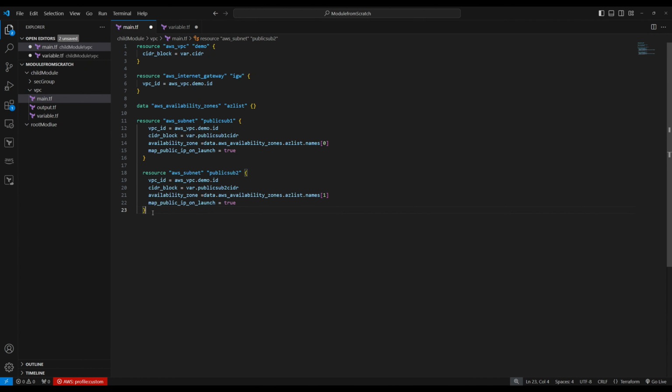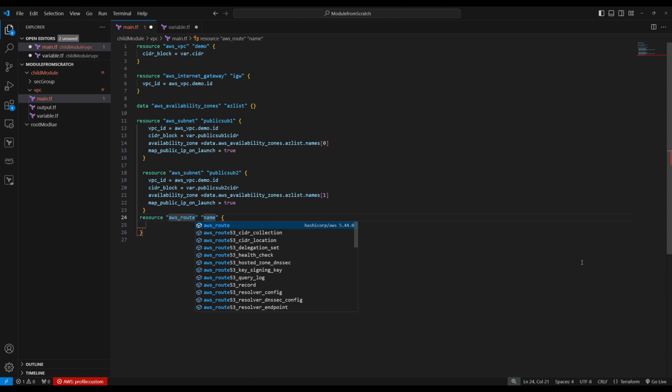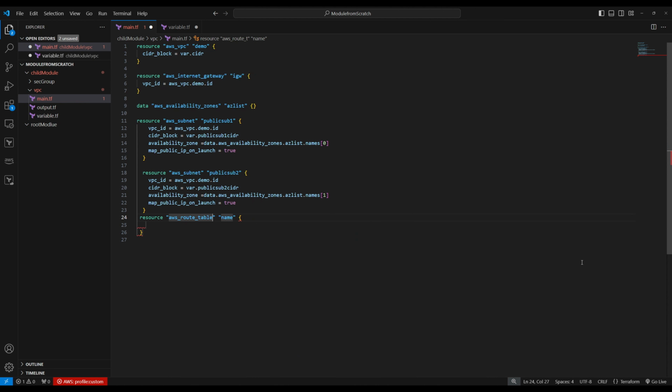The error goes away. Now we're going to create a route table. Let's create a route table for public subnet, right? So resource, aws_route_table. This is the route table.